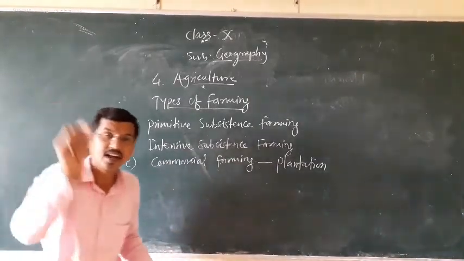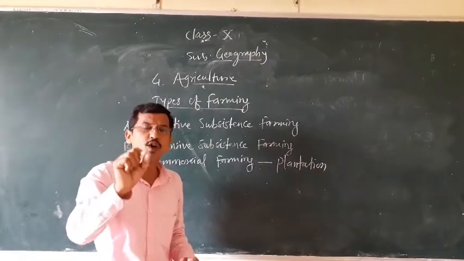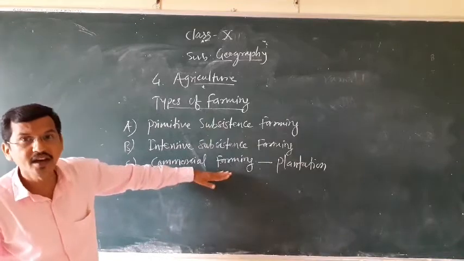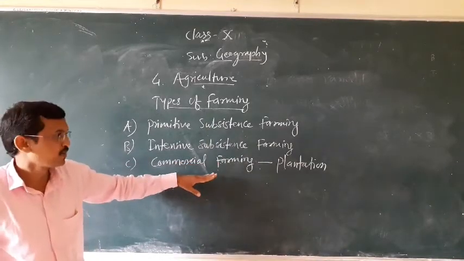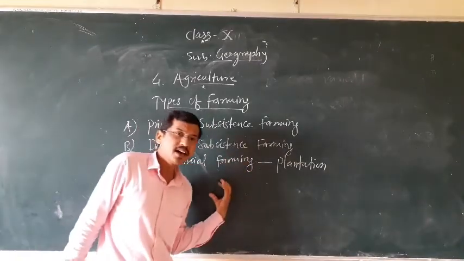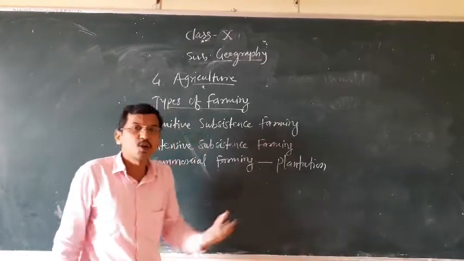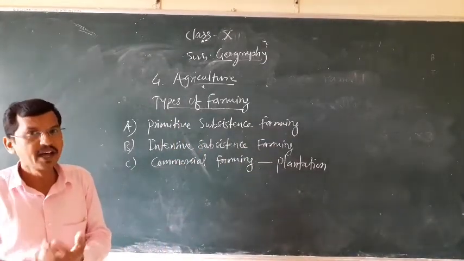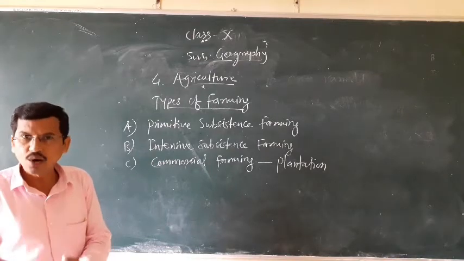For example, rice and wheat are two crops cultivated as commercial crops in Punjab and Haryana due to the green revolution. There are different types of plantation crops such as tea, coffee, rubber, banana, sugarcane, and cotton.